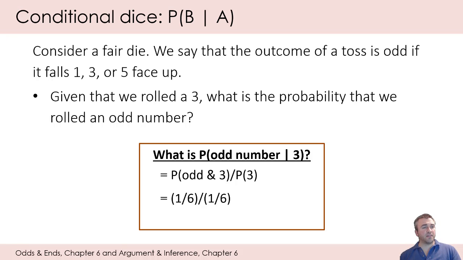Likewise, the probability of rolling a 3 is also 1/6. There's only one way to roll a 3. So our solution, the probability of rolling an odd number, given that we roll a 3, is 1. That's certain.